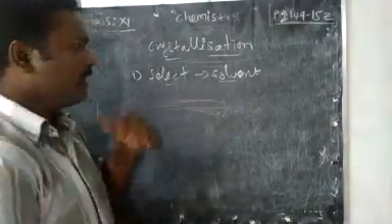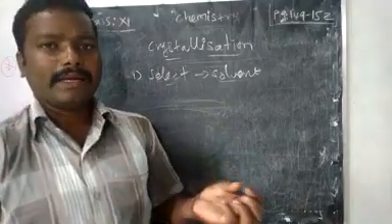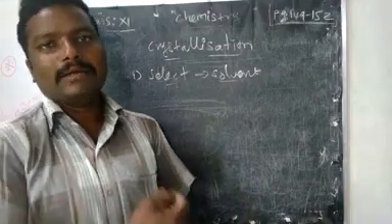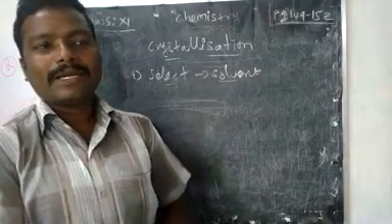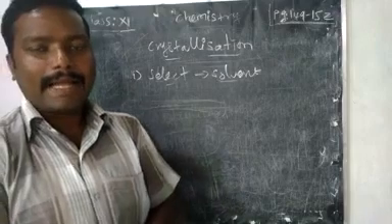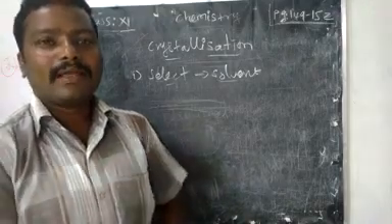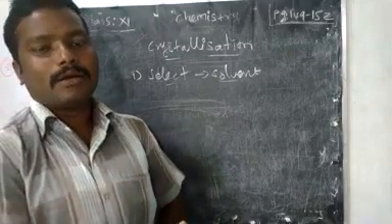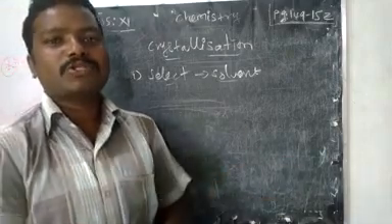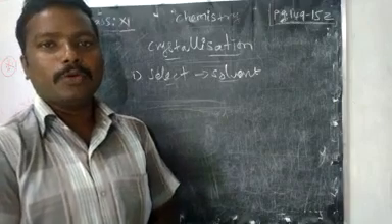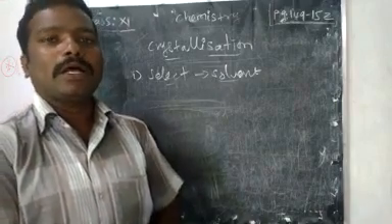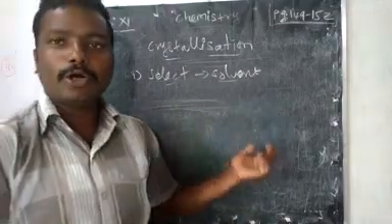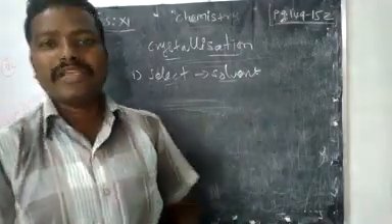In this selection, we have to take a small amount of organic compound in a test tube. We can add solvent, but water we should not add, because water is a polar solvent. Organic compounds are non-polar, so a polar solvent cannot dissolve the non-polar organic compound. So we have to take non-polar organic solvents like benzene, chloroform, ether, alcohol; we can take them.